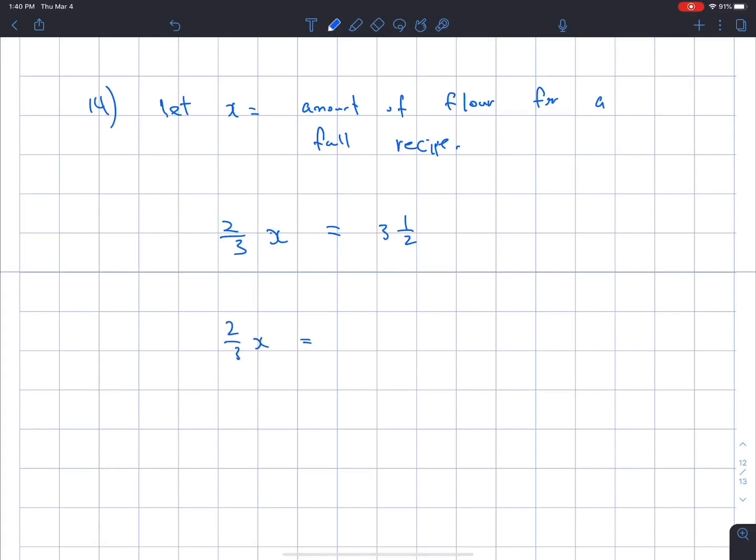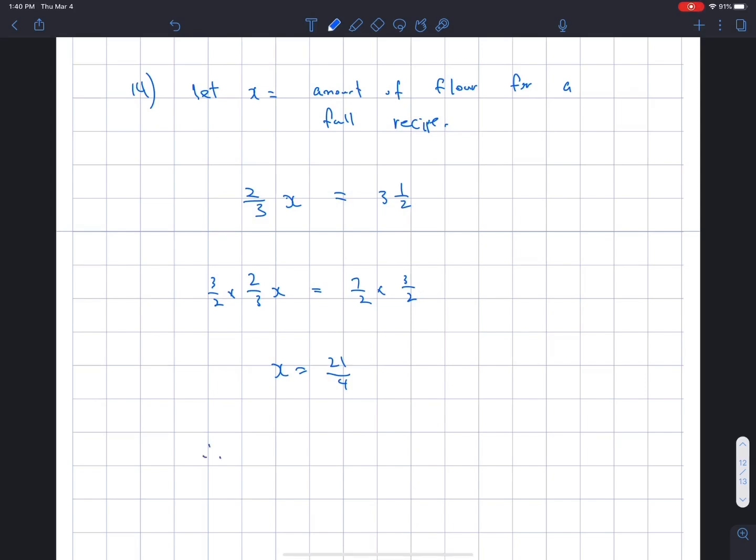So I can convert both sides into improper fractions. 3.5 is the same as 7/2. And then now I can multiply by the reciprocal of the coefficient on both sides to get x equals 21/4 cups. So I can say that a full recipe calls for 21/4 cups of flour.